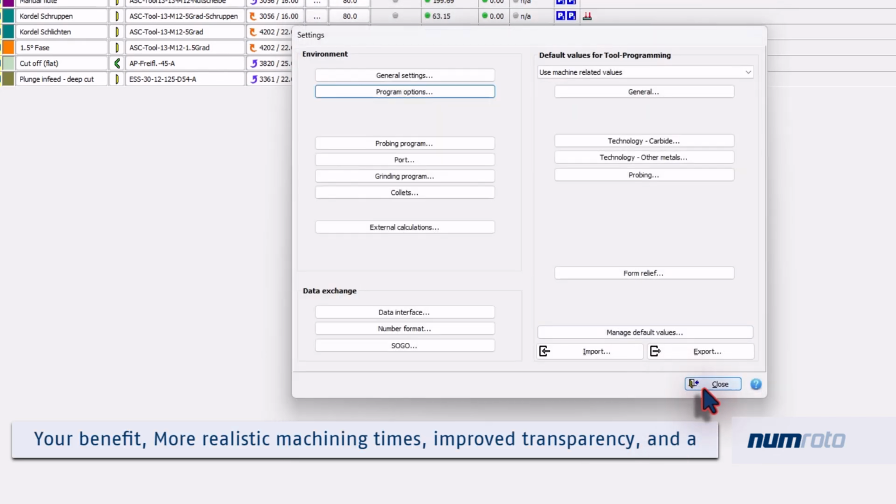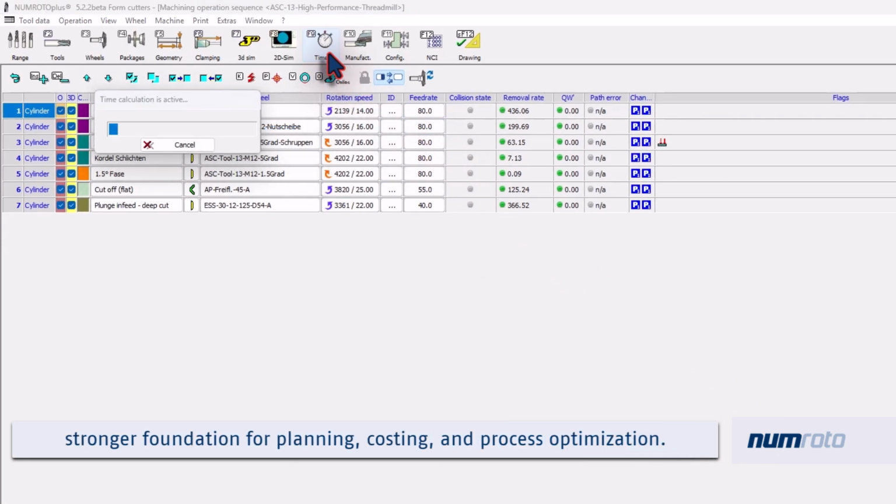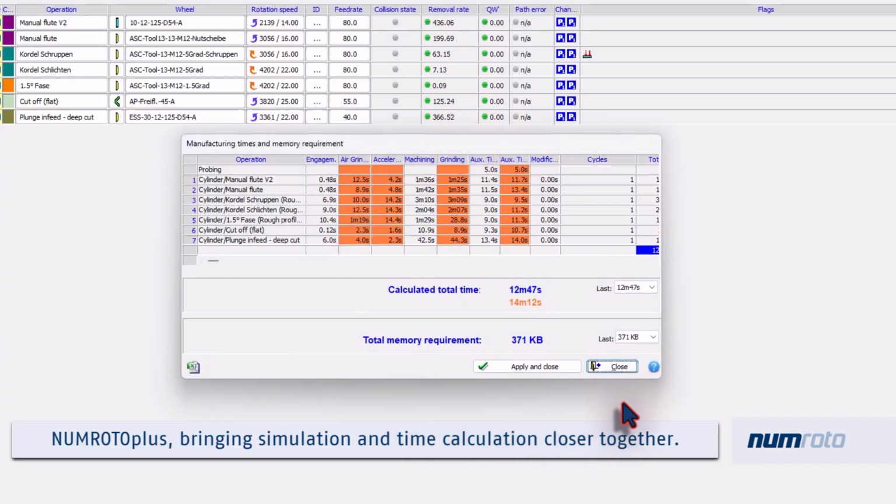Your benefit: more realistic machining times, improved transparency, and a stronger foundation for planning, costing, and process optimization. NUMROTOplus, bringing simulation and time calculation closer together.